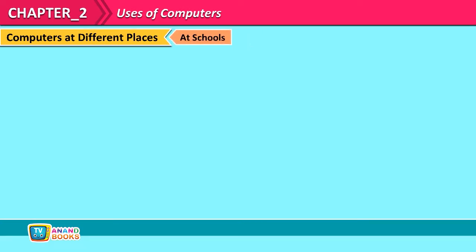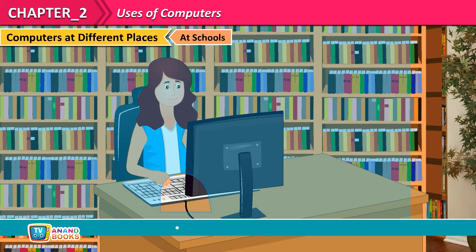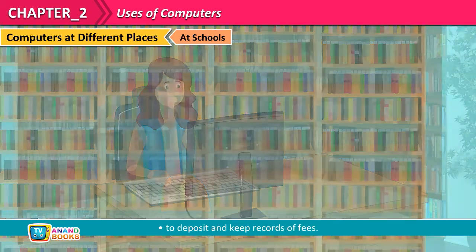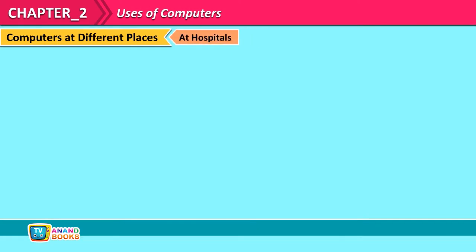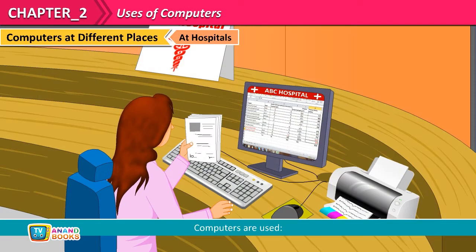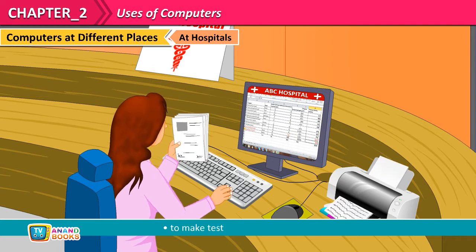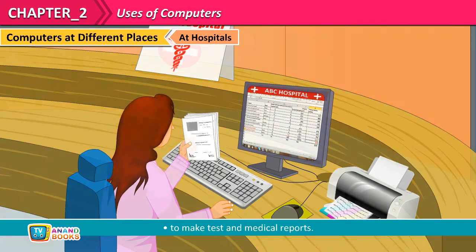At schools, computers are used to keep records of students, to deposit and keep records of fees. At shops, computers are used to make bills, to keep records of stock. At hospitals, computers are used to keep records of patients, to make test and medical reports.